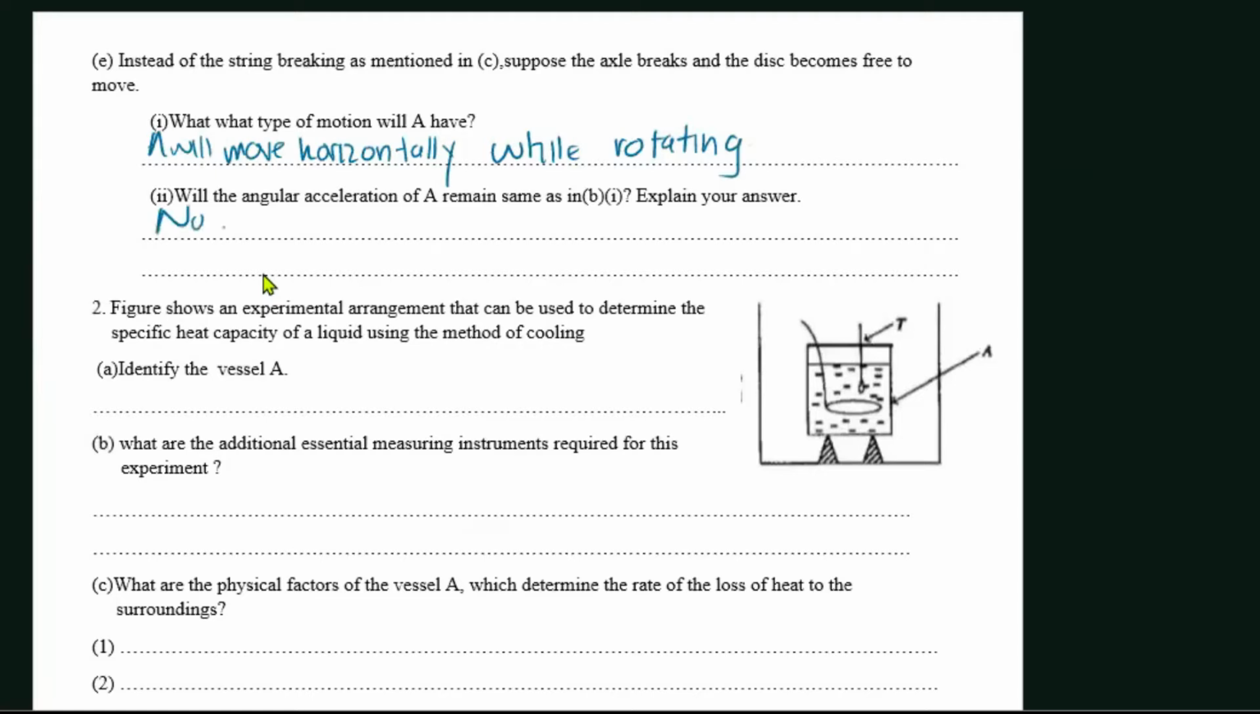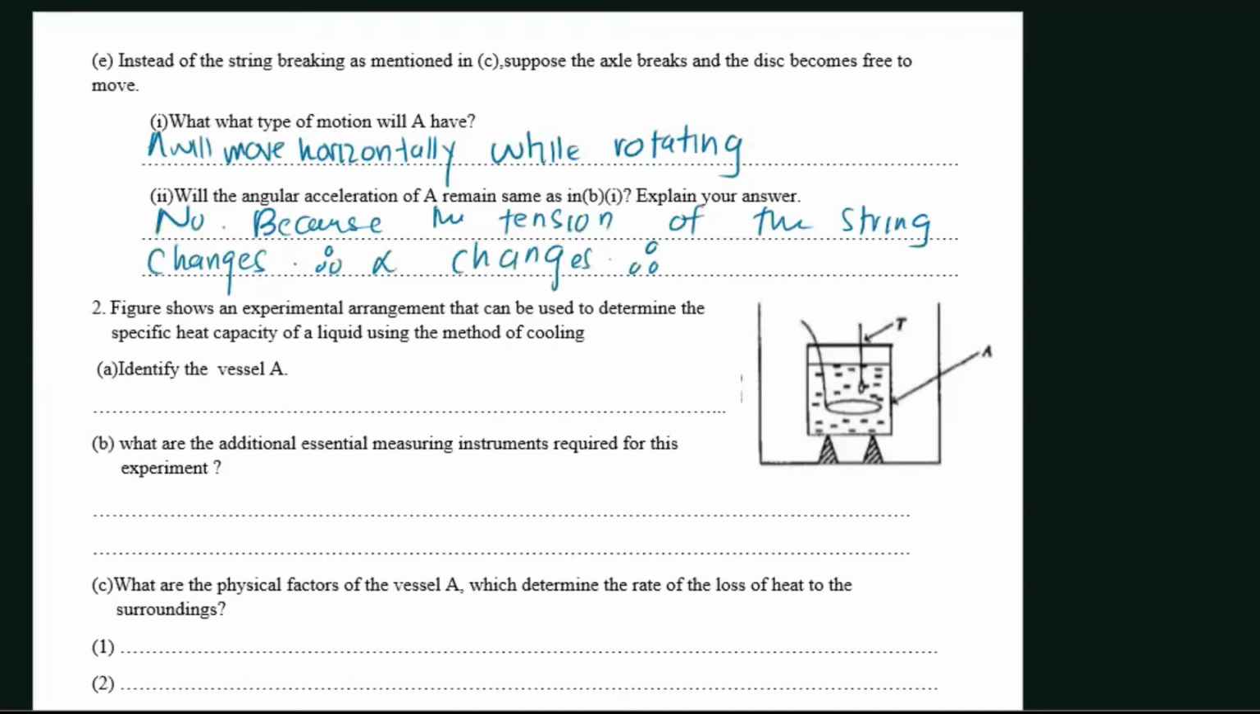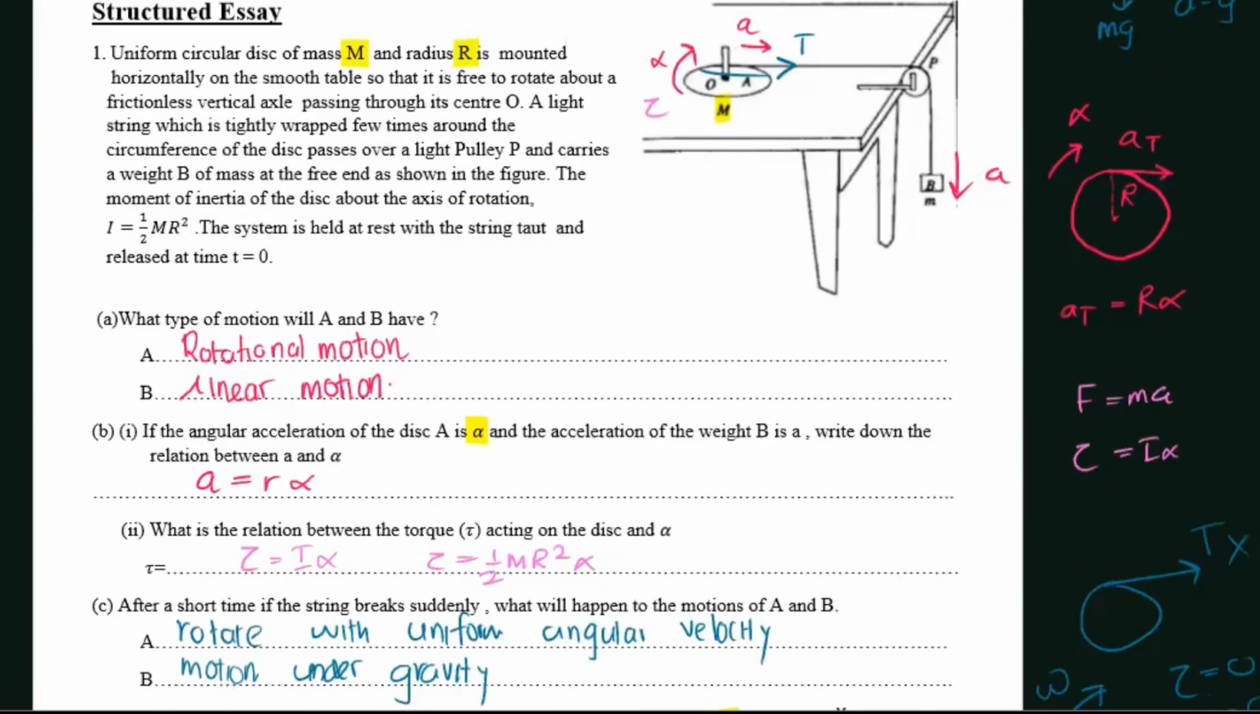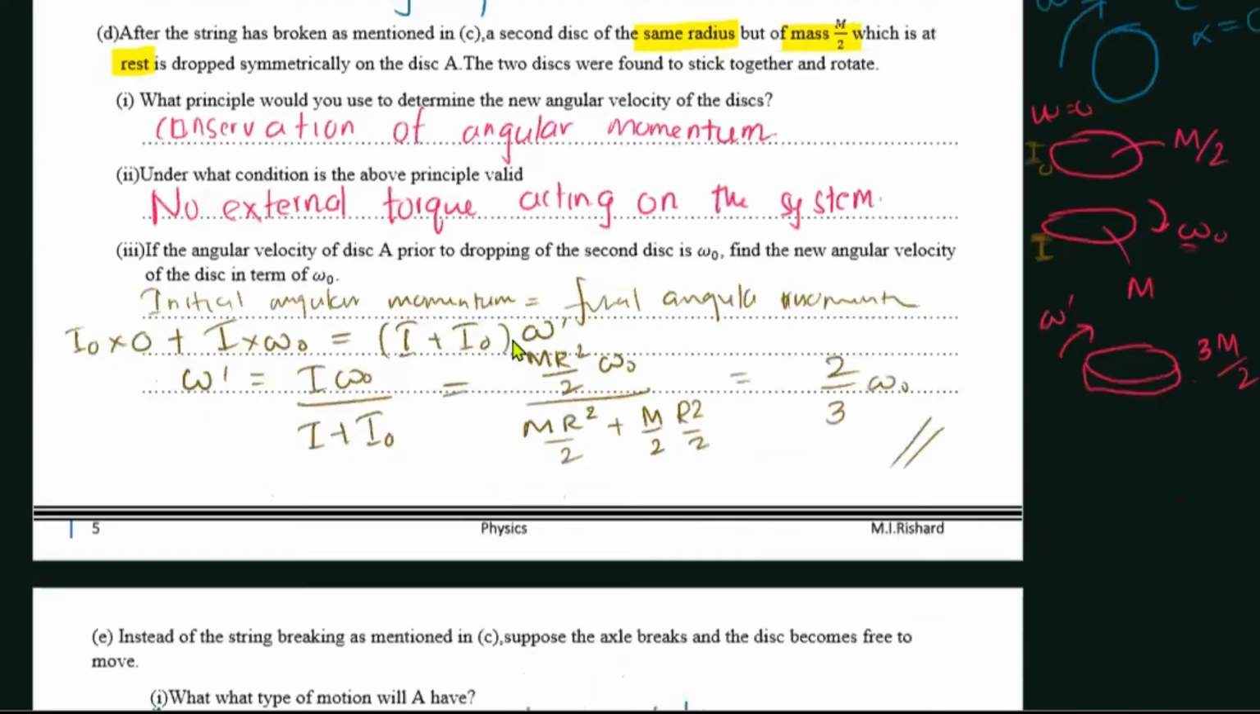Why? Because the tension of the string changes. Therefore, alpha changes, right? So yes, the first structured question we have discussed. I hope you got a clear idea of it.